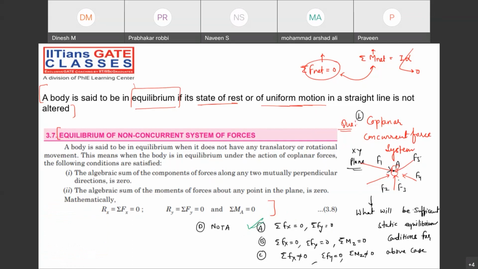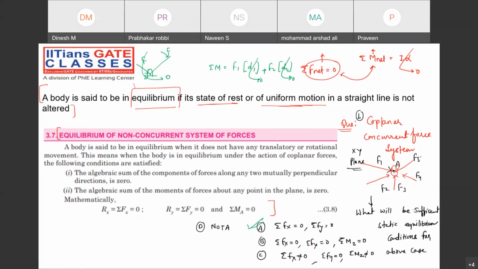My dear friend, when you take the moment about point A, the forces are passing through the same point. Suppose you are calculating for force F1: force into distance 1, 0. Force into distance 2, again 0. In fact, for F3, F4, F5, all are passing through the same point. They can't generate a moment about the same point. They have to have some distance. When you apply the force like this, it will generate a moment, but when you apply the force like this, it is not possible to generate a moment.